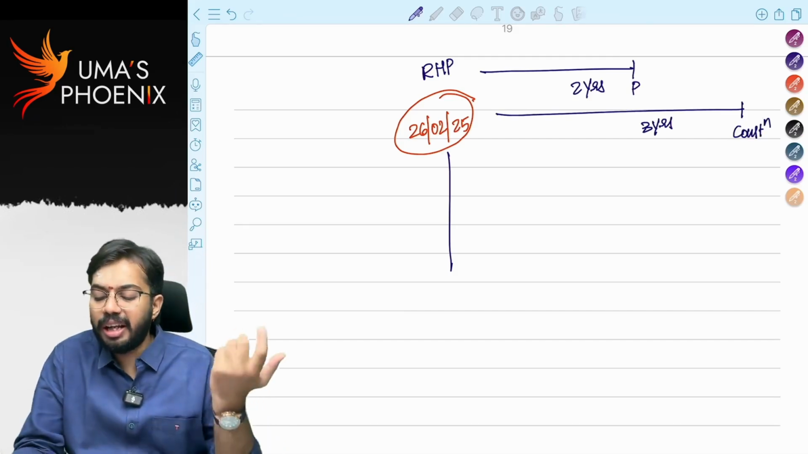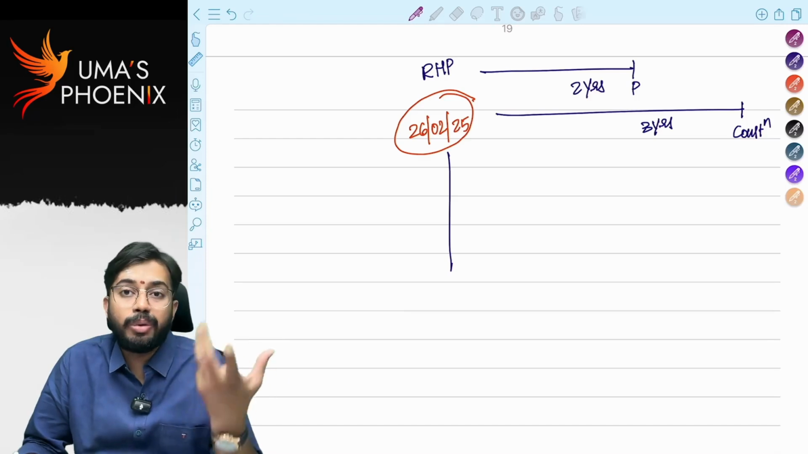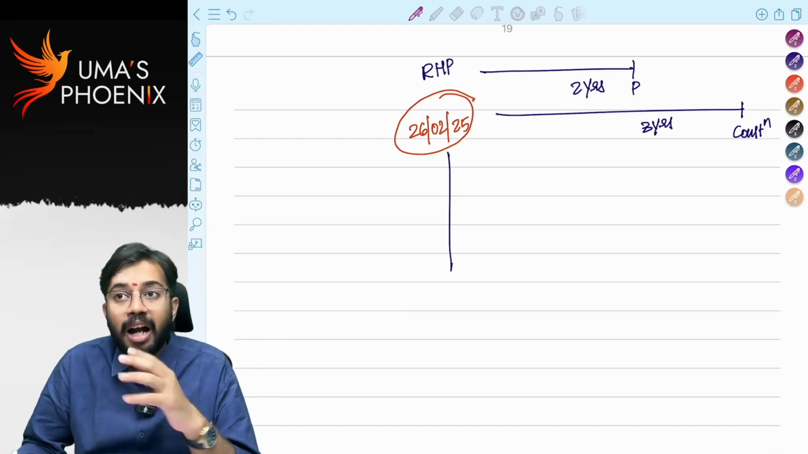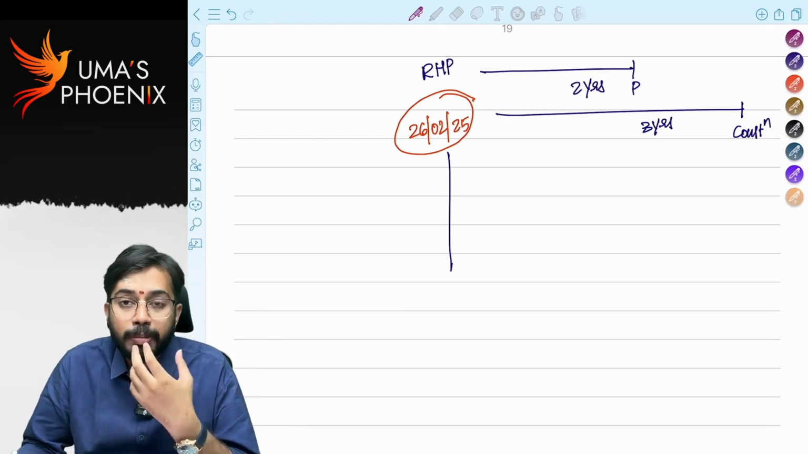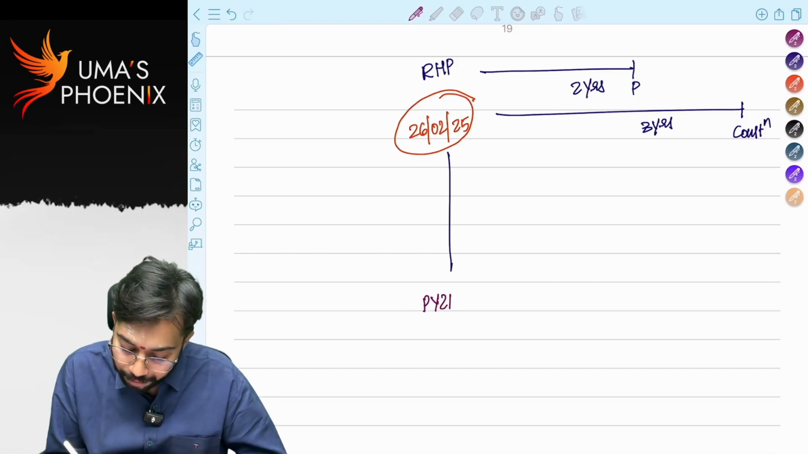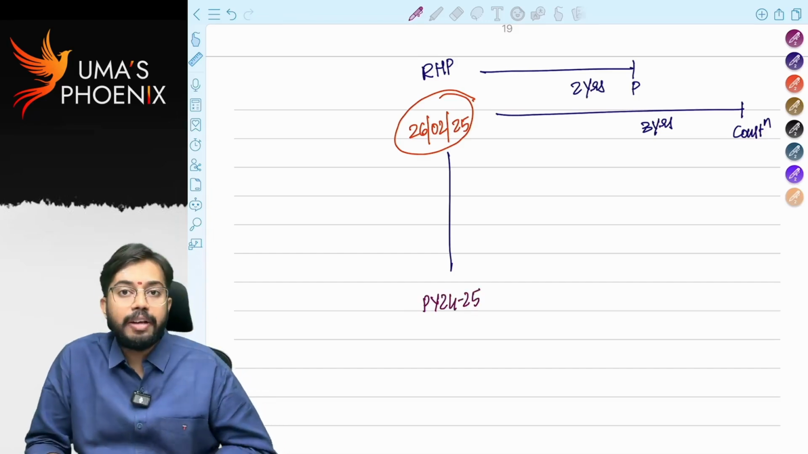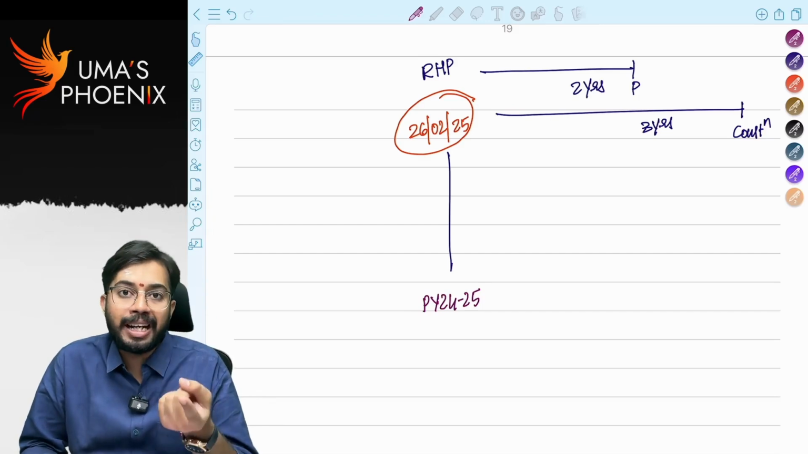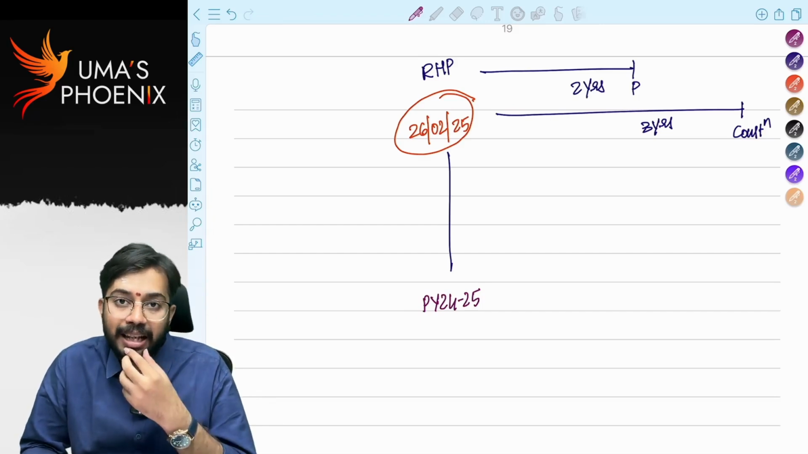So I can take 2 years to purchase new house and then I will claim exemption, or I can take 3 years to construct new house property and I can claim exemption. What is current previous year? 24-25. For 24-25, I have to pay tax and I have to file my income tax return, right?